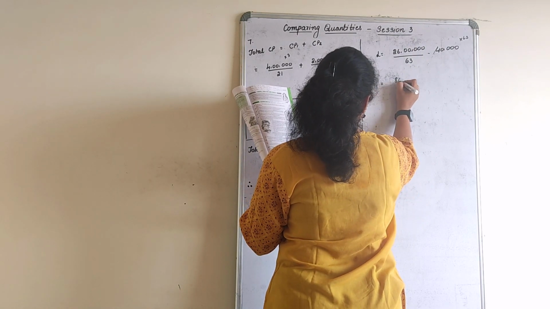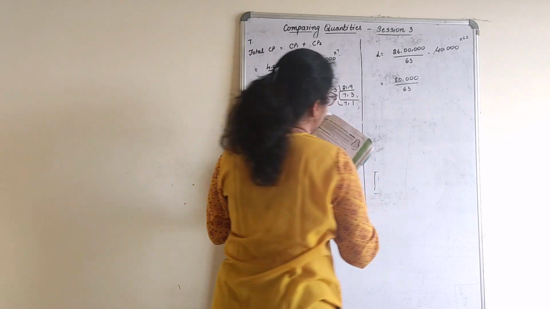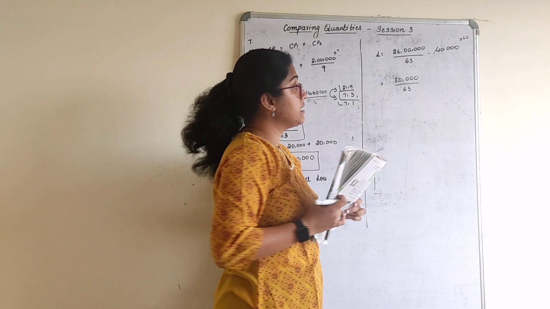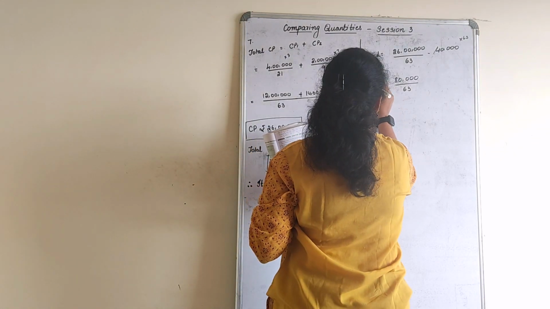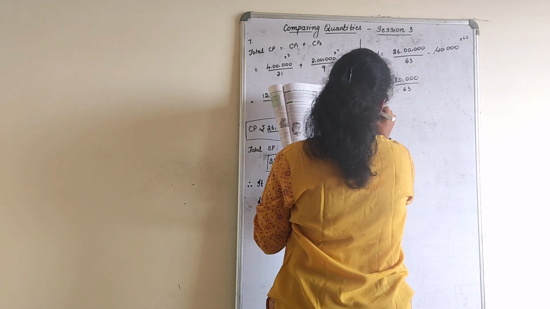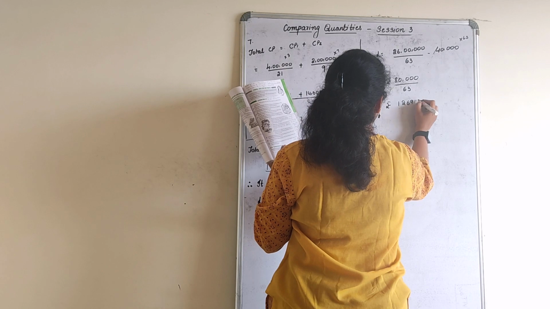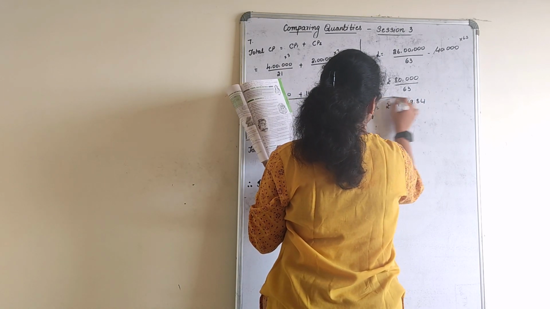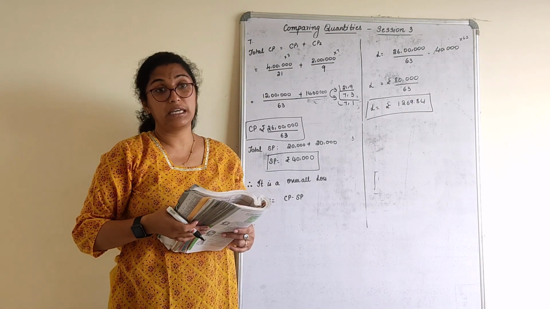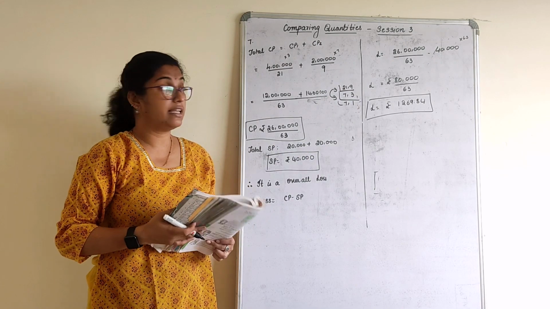I'll give you a direct answer here. 80,000, what you get here, divided by 63. Multiply 40,000 into 63, subtract that from 26 lakh. So this is loss. In decimal, if I have to write here, it is rupees 1269.84. 1269.84 is his total loss in this transaction what he has done.